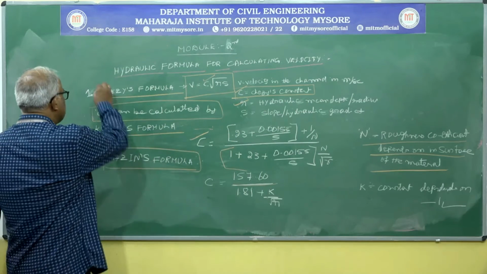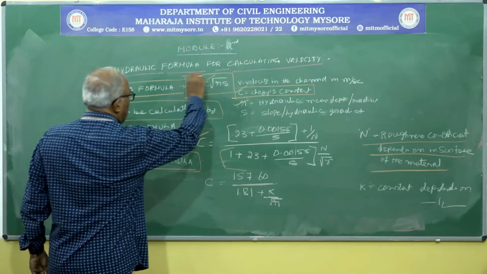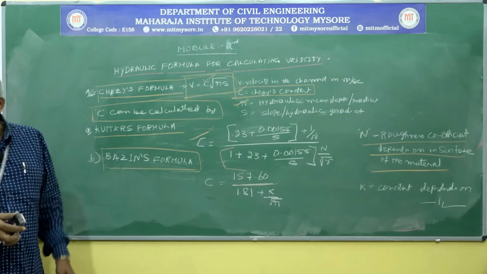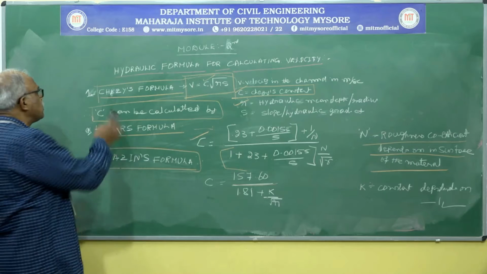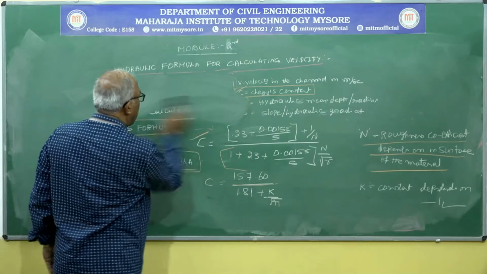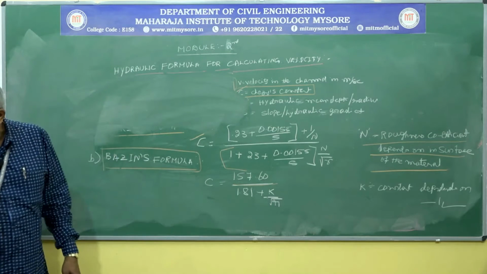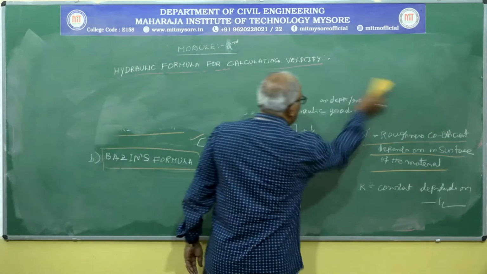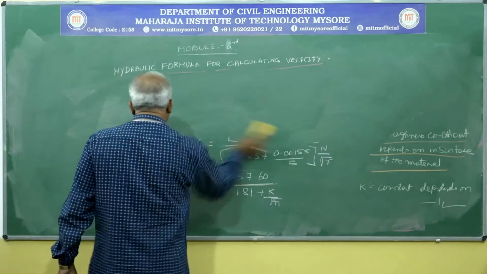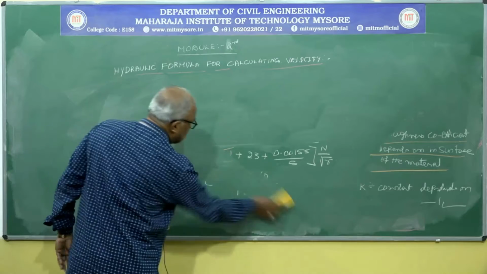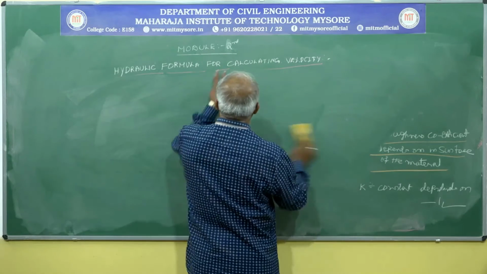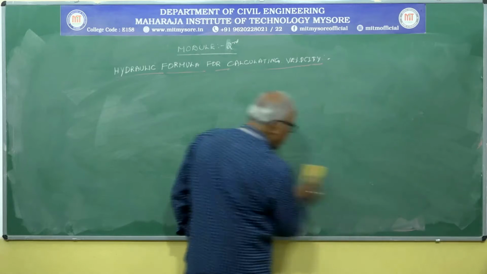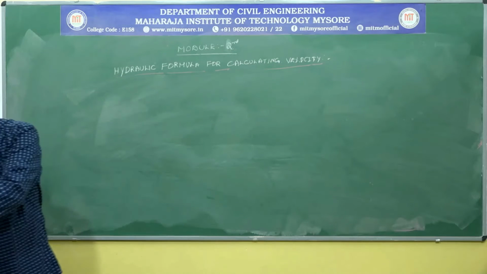From Chezy's equation, you can calculate the velocity. In addition to that, not only Chezy's equation, another equation is Manning's formula or Manning's equation. One more formula you can use for calculating the velocity, the hydraulic velocity.